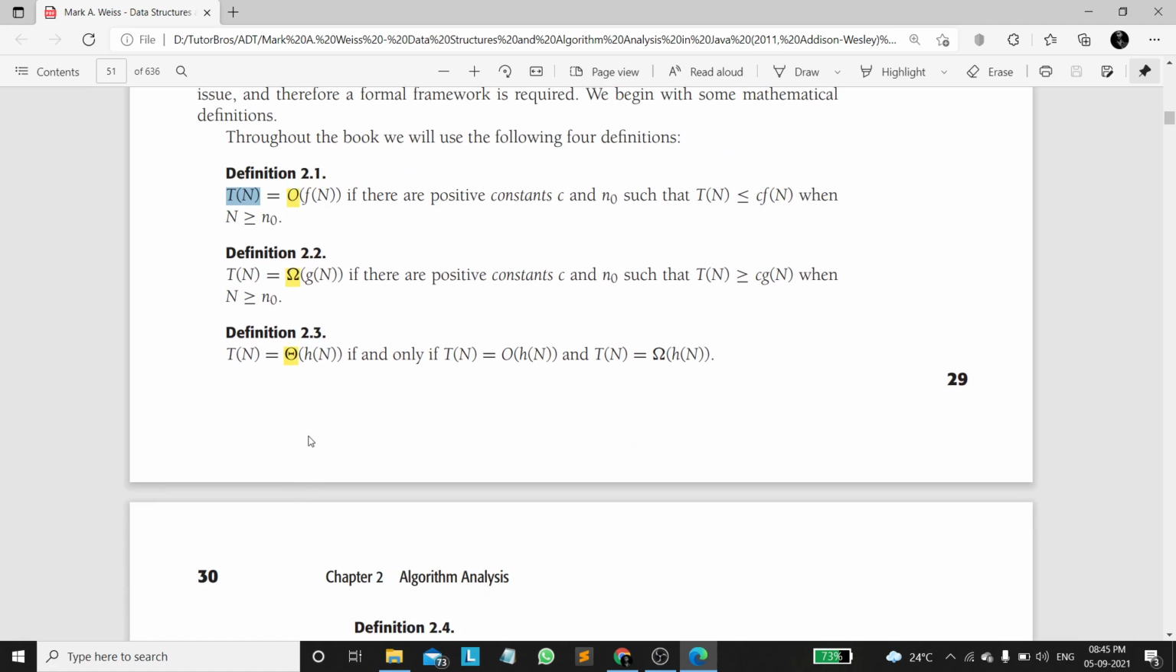The third one is T of n equal to theta of h of n, which says that the growth rate of T of n is equal to the growth rate of h of n. Here we can see there are equal-to conditions in both cases. So T of n equals theta of h of n if and only if T of n equals big O of h of n and T of n equals omega of h of n. This condition is accepted only when these two conditions are satisfied.